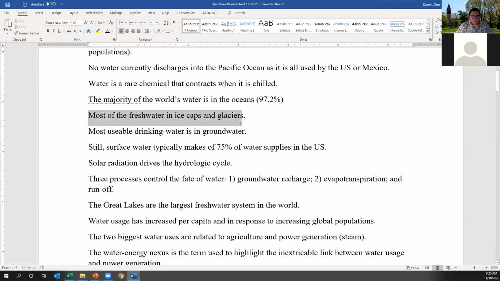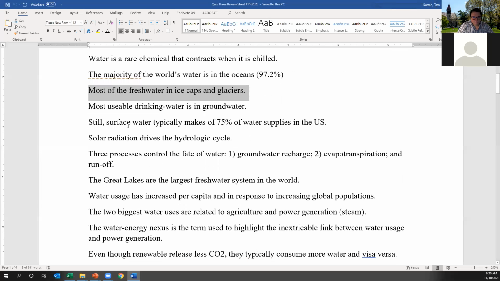Importantly, beyond that, of the remaining nominally 3%, most of the fresh water that exists is in ice caps and glaciers. Many populations around the world, particularly in areas near the Himalayas or near the Andes, utilize seasonal melting of ice caps and glaciers as their drinking water resource. But by and large, most of the water that's not salt water is trapped in ice caps and glaciers and actually isn't available for drinking in general either.